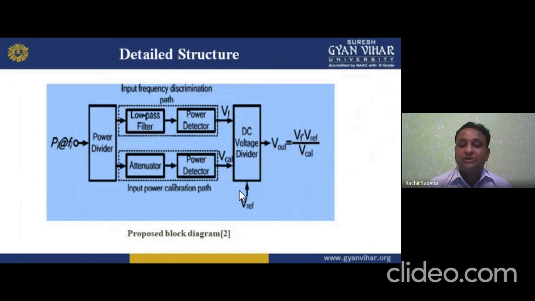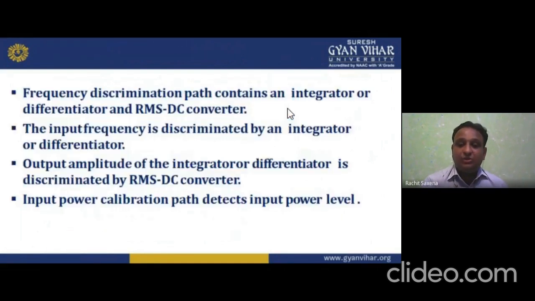The divider we are using basically for the division effect. So the division will give us the V out. Now see, we are getting VF, V reference upon VCAL. So they cancel, and we are getting the output voltage, but the input we are getting is the frequency. So it works like this.